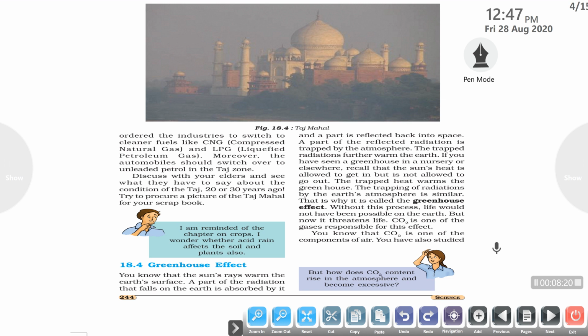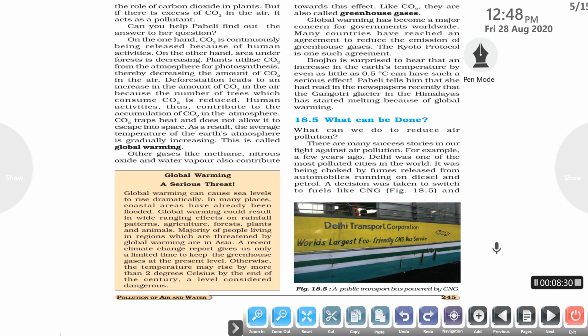CO2, or carbon dioxide, is one of the most important greenhouse gases responsible for this effect. As we all know, CO2 is one of the components of air, and it is continuously being released because of human activities; we release carbon dioxide when we exhale. On the other hand, the area under forest is decreasing. Plants utilize the carbon dioxide from the atmosphere for photosynthesis, thereby decreasing the amount of carbon dioxide in the air.